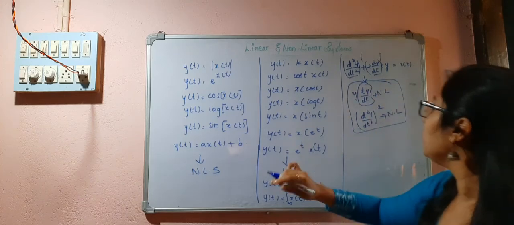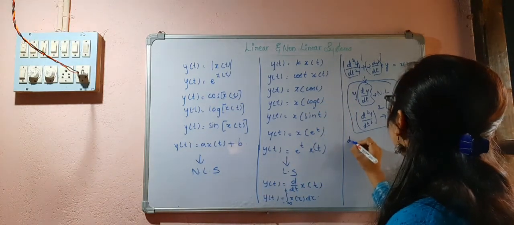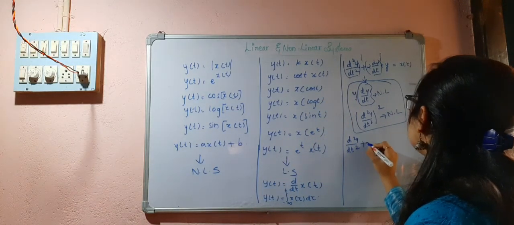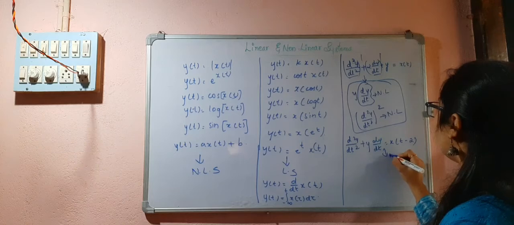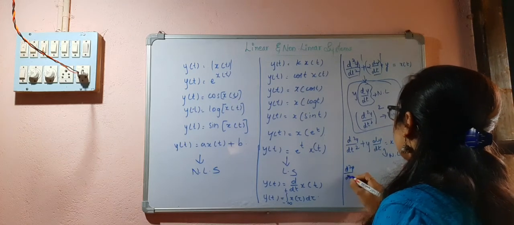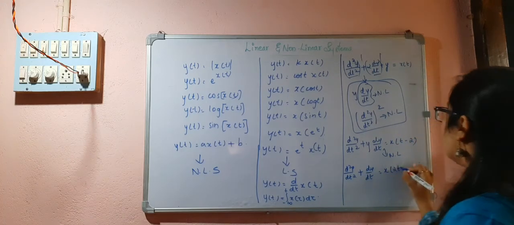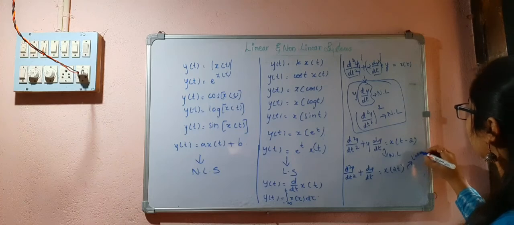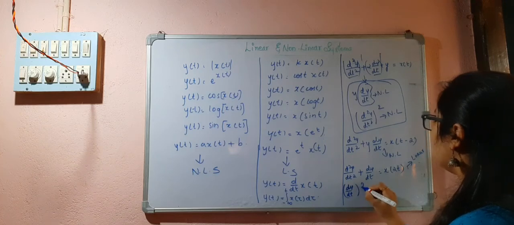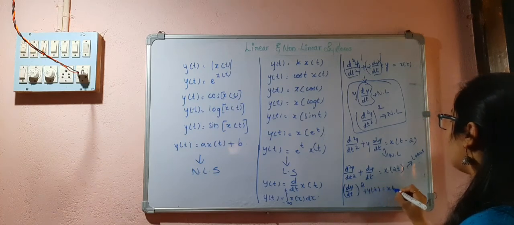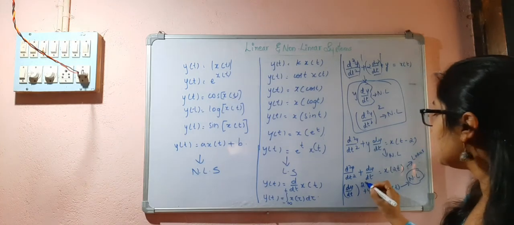So be confident about this. If I have d square y by dt square plus y dy by dt equal to x of t minus 2, this is a non-linear one. d square y by dt square plus dy by dt equal to x of 2t is linear. (dy by dt) whole square plus y of t equal to x of t is also non-linear, because it has degree 2.